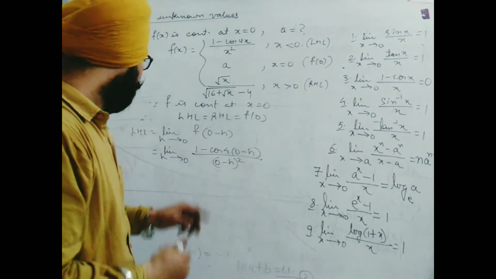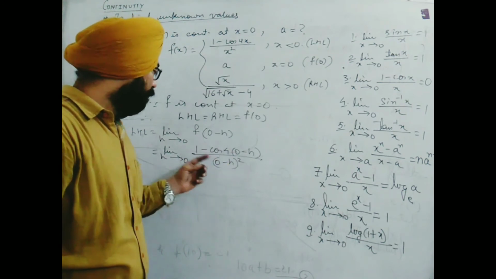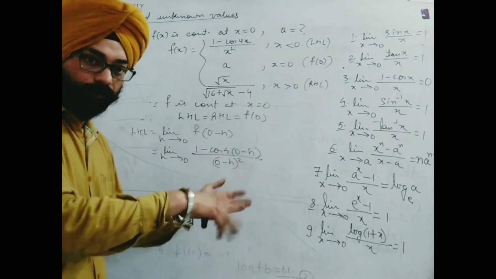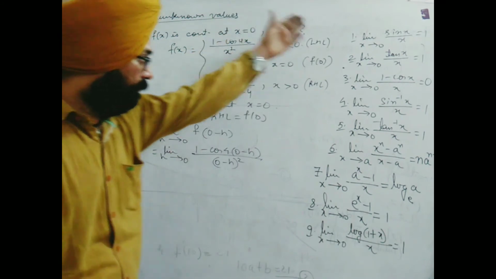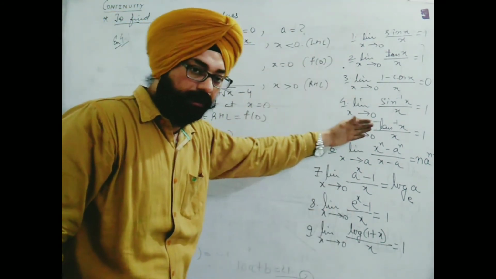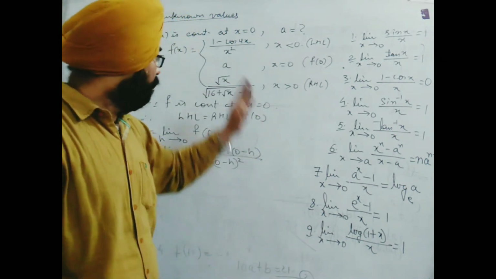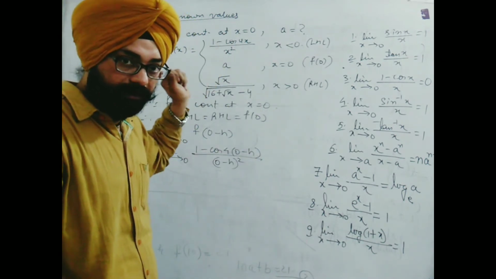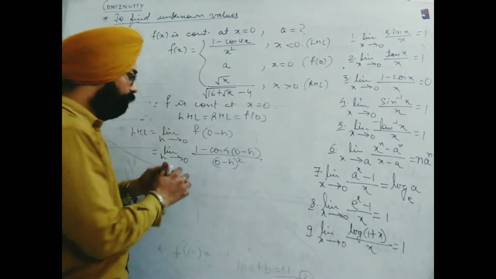Let me tell you, as I said previously, every time it is not a compulsion that you take the conventional method of minus h or plus h. Here it is the standard. The equation is based on standard limit, one of these for sure. So you can solve it directly also. If you are having a command, you can solve it directly. No change will be there in the answer. But as I am moving with conventional, so I will explain that only.